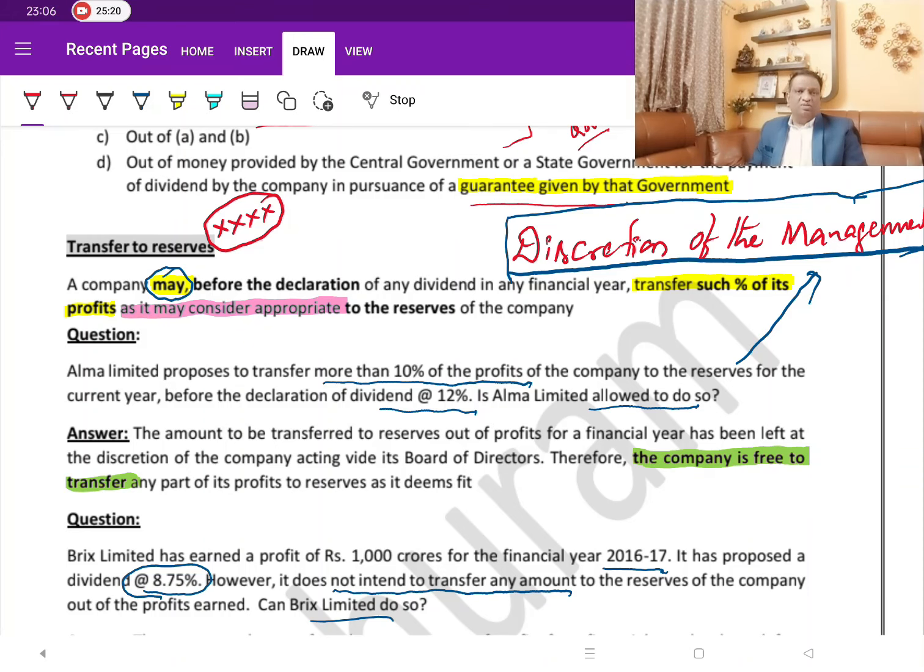How much do I need to transfer to reserves? It is the discretion of the management. The rules which talked about the various slabs and percentages are not there now, so not much discussion is required. It is up to the company. Either they can decide not to transfer at all, or they can decide to transfer a higher percentage. It's all the discretion of the management.